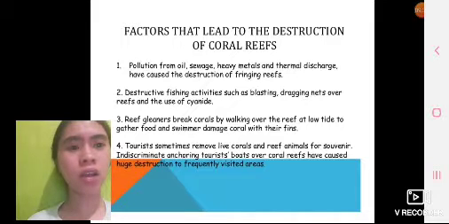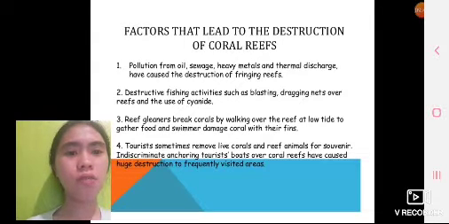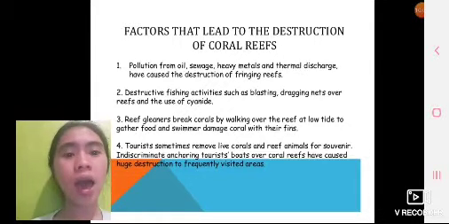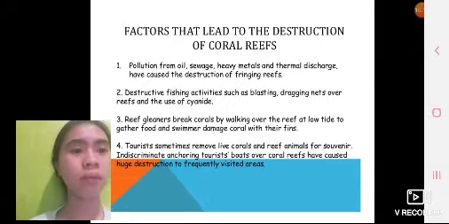Factors that lead to the destruction of coral reefs. First, pollution from oil, sewage, heavy metals, and thermal discharge has caused the destruction of fringing reefs. Second, destructive fishing activities such as blasting, dragging nets over reefs, and use of cyanide. Third, reef gleaners break corals by walking over the reef at low tide to gather food, and swimmers damage coral with their fins. Fourth, tourists sometimes remove live corals and reef animals for souvenirs. Indiscriminate touring by tourist boats over coral reefs has caused huge destruction to frequently visited areas.